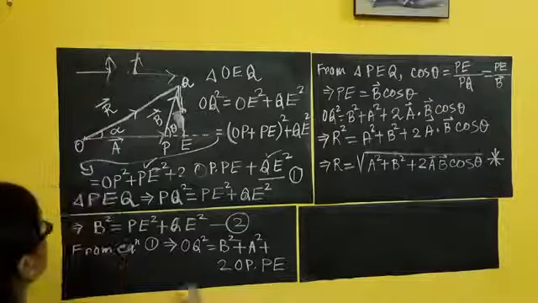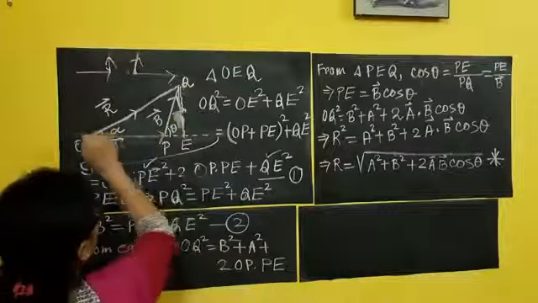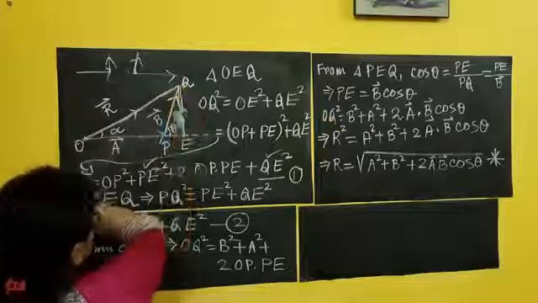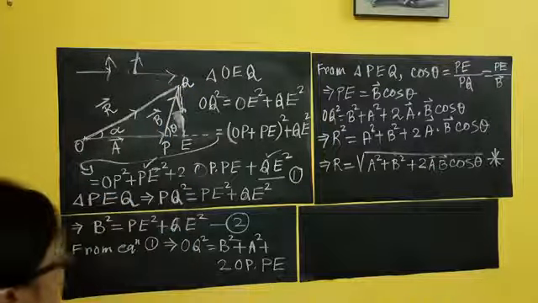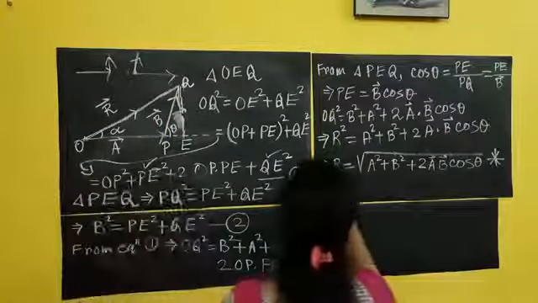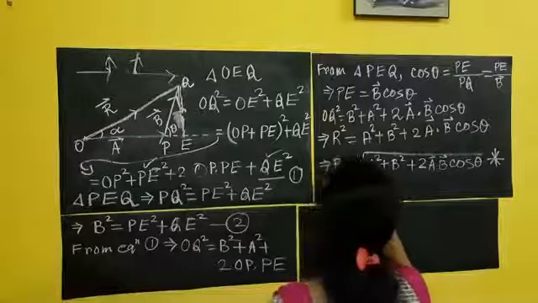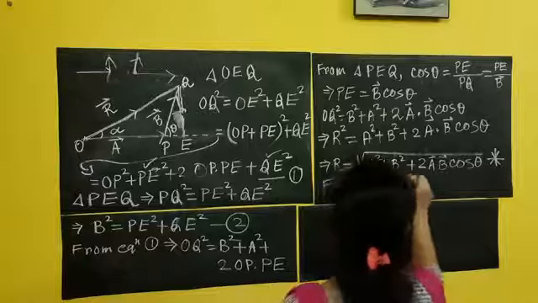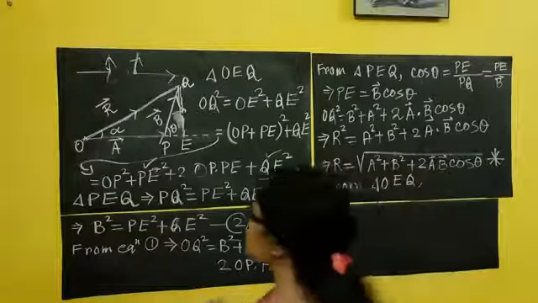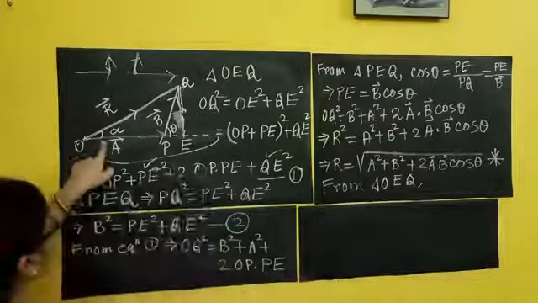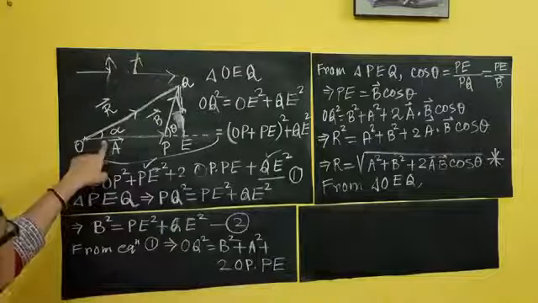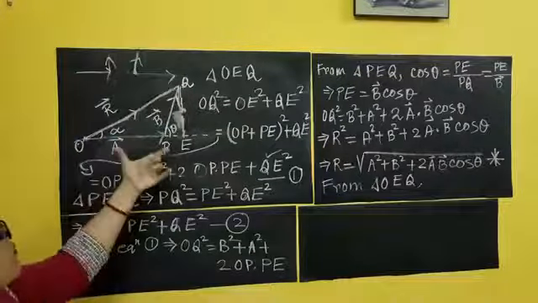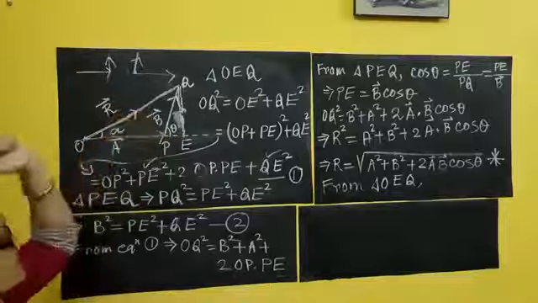So let's take the large right angle triangle. From triangle OEQ, what can I write? If this angle is alpha, what will be tan alpha? Tan alpha means perpendicular by base. QE is the perpendicular.